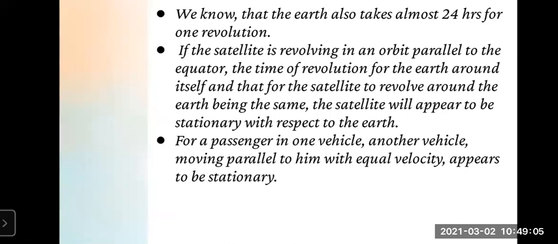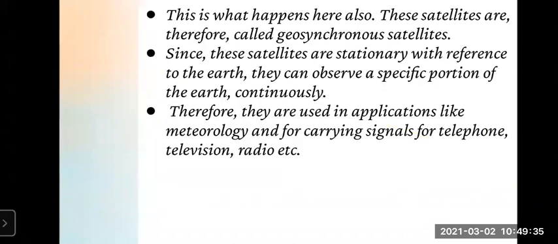For a passenger in one vehicle, another vehicle moving parallel to him with equal velocity appears to be stationary, right? Suppose the passenger is sitting in one vehicle and the other vehicle is in front of you, moving parallel to him with equal velocity, the speed will be same. So it appears to be stationary. Means when we are traveling in the train, you will experience such a phenomenon. This is what also happens here.